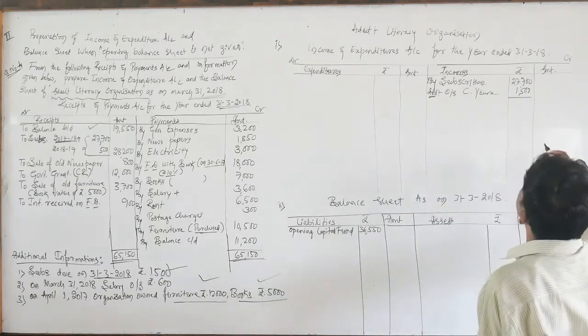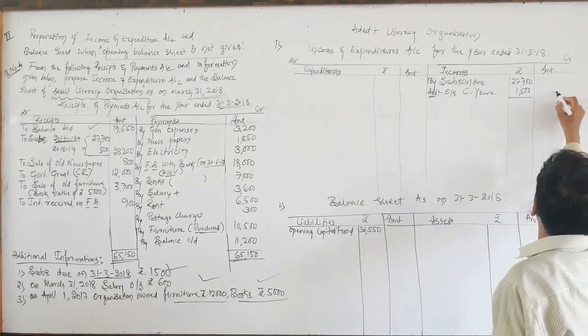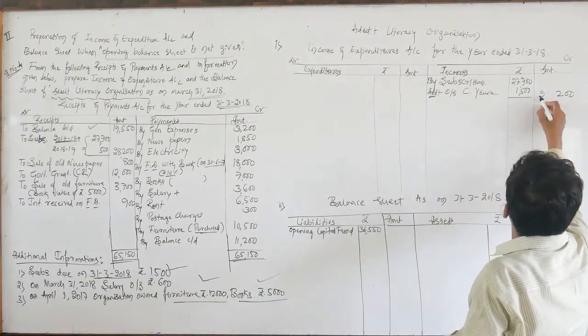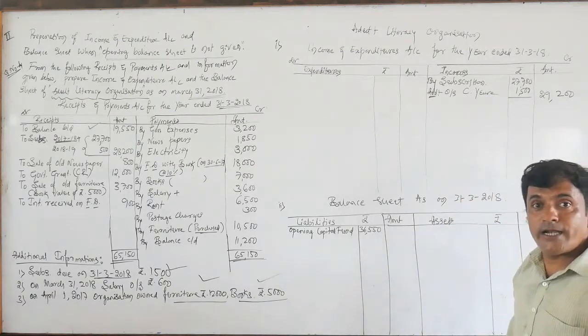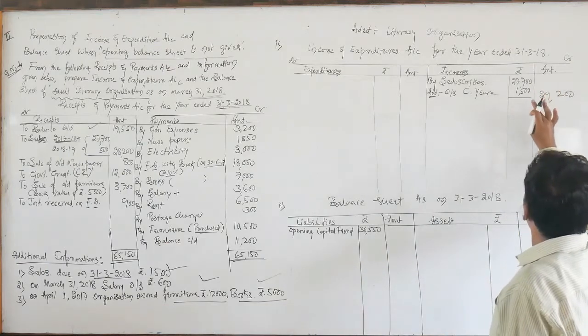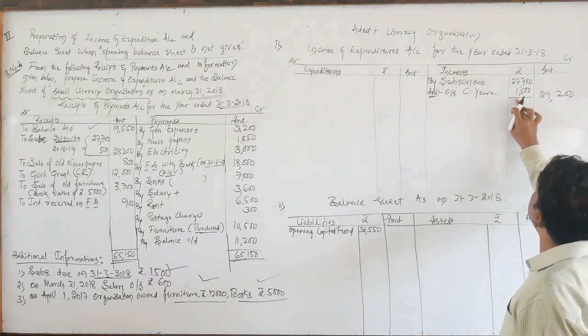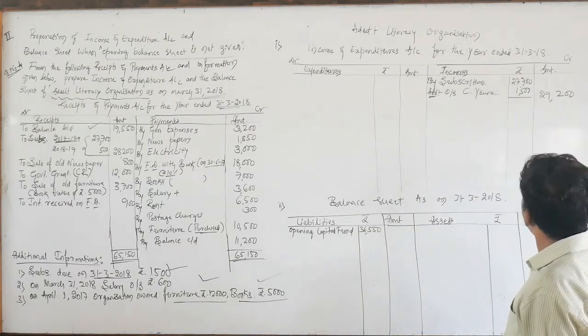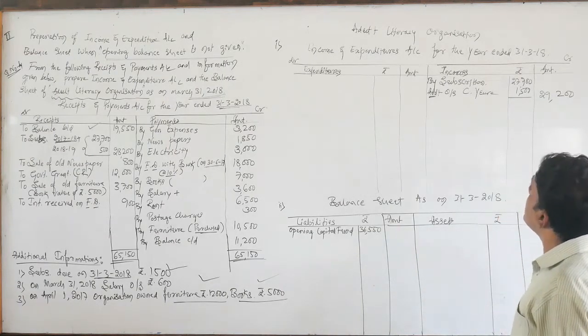So total subscription for the current year is rupees 29,200. So 700, 500, 1,200; 7 plus 2, 9, 2. 29,200 is the subscription for the current year.